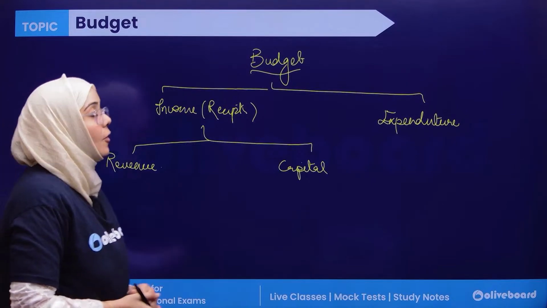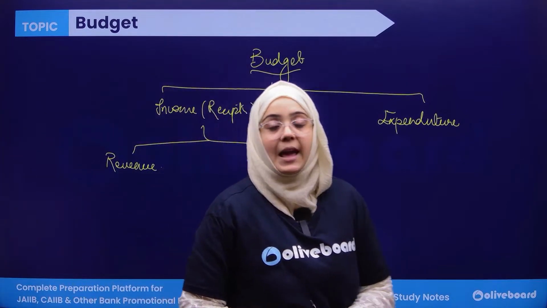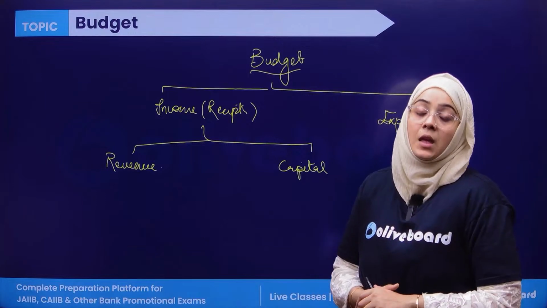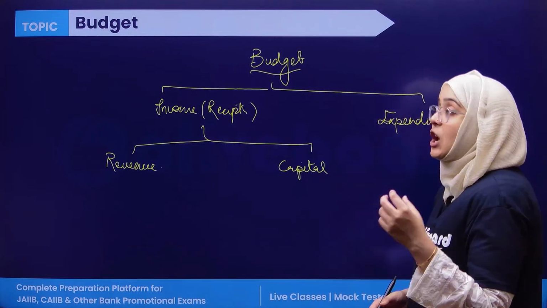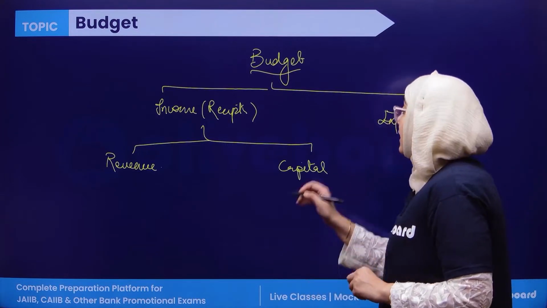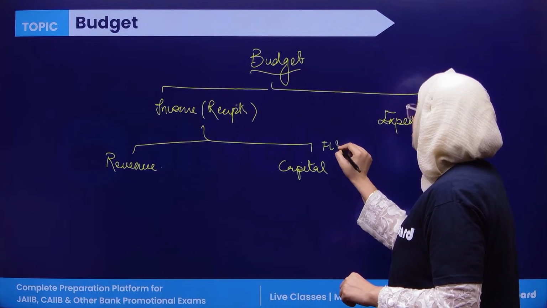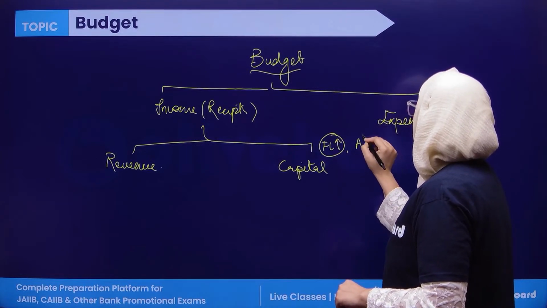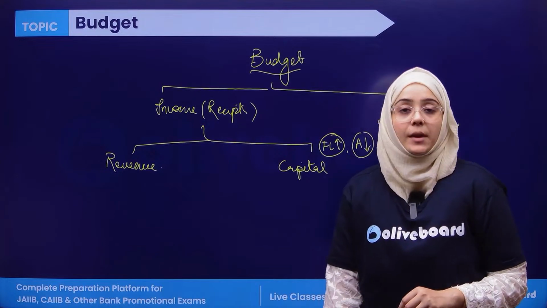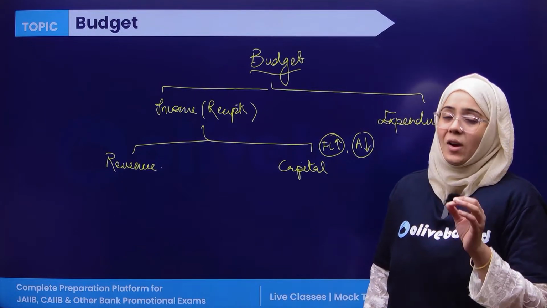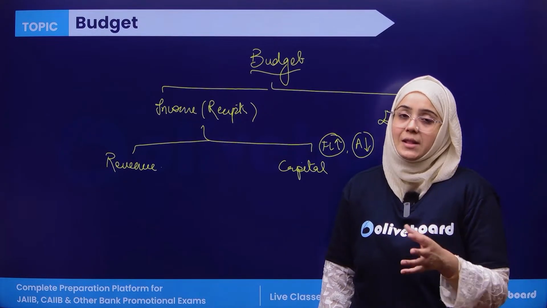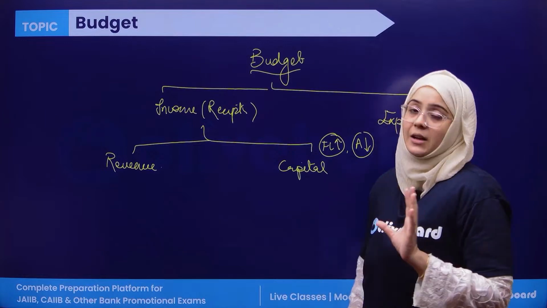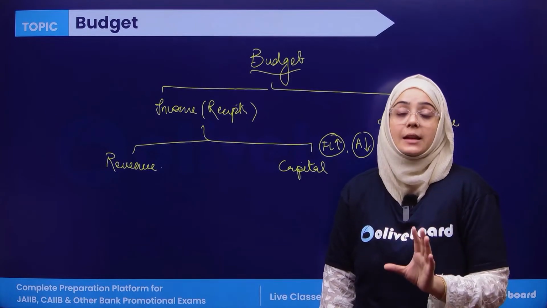First of all, capital income means any income of the government which either increases the financial liabilities of the government or reduces the assets of the government. Meeting only one of these conditions is enough for it to be termed capital income.